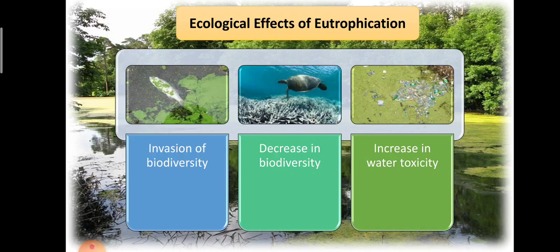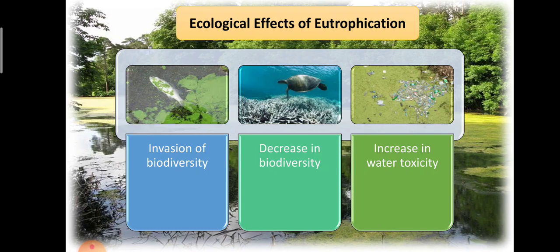Then ecological effects of eutrophication. It will lead to invasion and loss of biodiversity. Invasion means a particular species becomes dominant in the water body, and it will lead to a decrease in biodiversity because it creates unfavorable conditions for the growth of many organisms. So it will lead to depletion of various species, and some of the species will also displace the habitat.